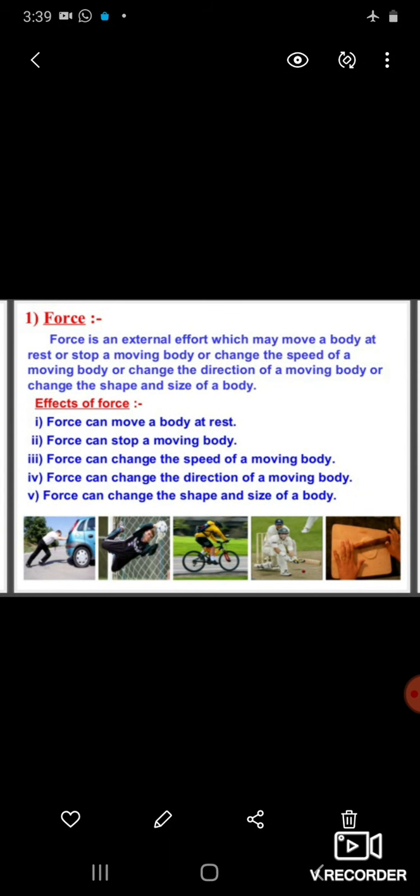Good morning, students. Today we will do chapter 9, Force and Laws of Motion of Physics.